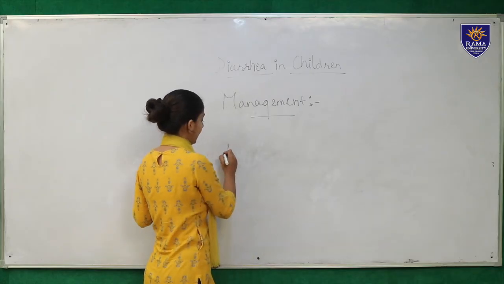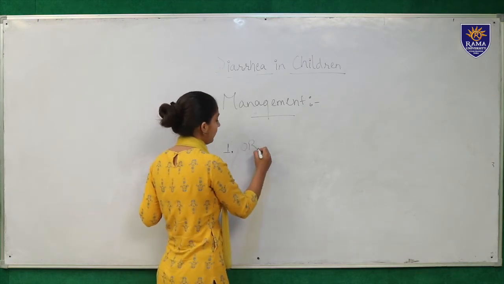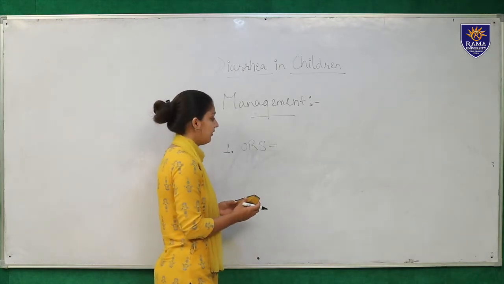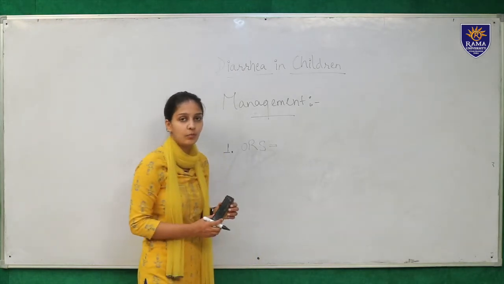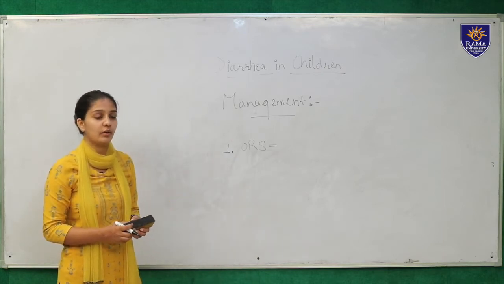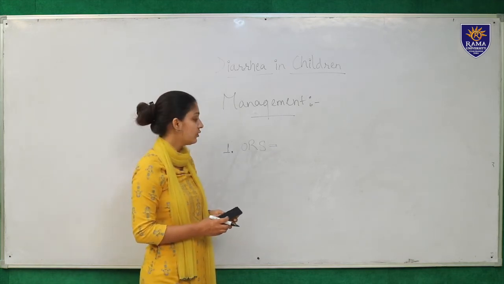The next comes your management. So first and the primary management which we can give at home is your ORS, oral rehydration salt. It is easily available, it is cheaply available, and we can also prepare ORS at home. How do we prepare ORS at home? We boil 1 liter of water, we add 4 tablespoons of sugar and half tablespoon of salt, and it needs to be consumed in a day.